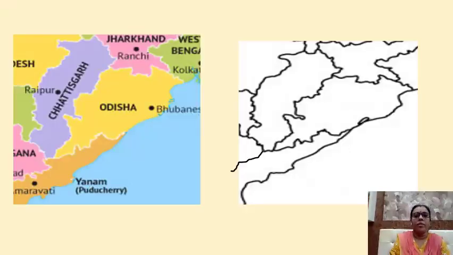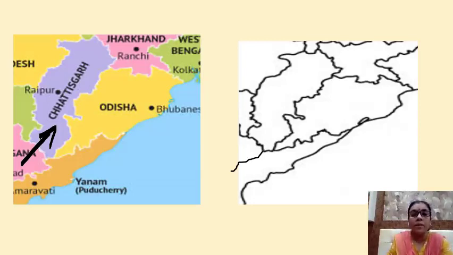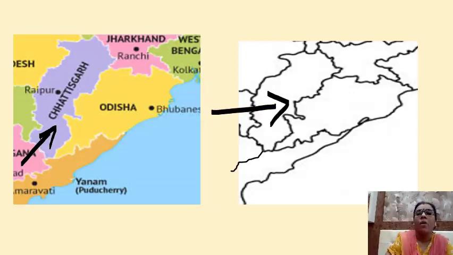Now children, we have learned how to locate Telangana, right? From Telangana, as we move upwards, okay, we can find Chhattisgarh. The name of the state is Chhattisgarh, and Raipur is the capital. Now you have to locate Chhattisgarh on the outline map of India. So this is Chhattisgarh. You have to draw one arrow, and on it you have to write down Chhattisgarh.